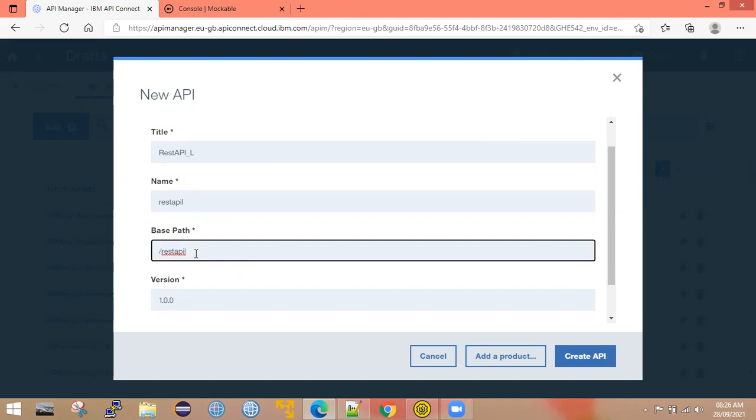This is a base path. What is the API name you will provide here? What is the title you provided here? The same thing. What is the API name? So the same API name will be considered as a base path here. If you want to change the base path, you can change it. But for timing, let's go with the default one.